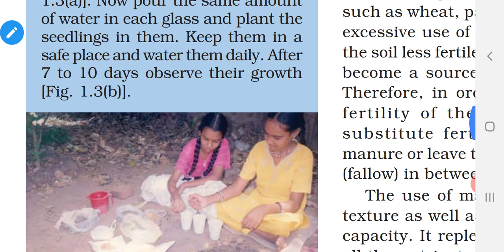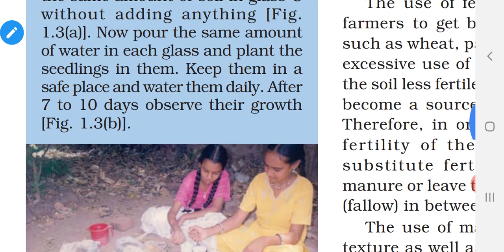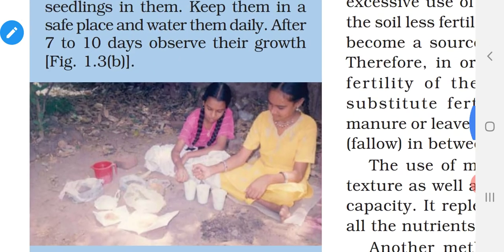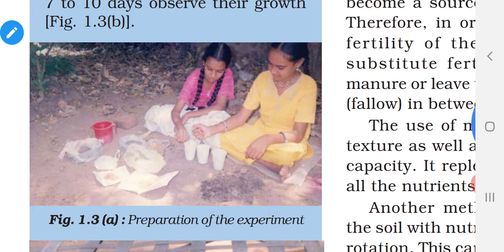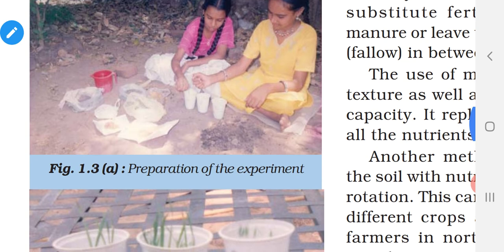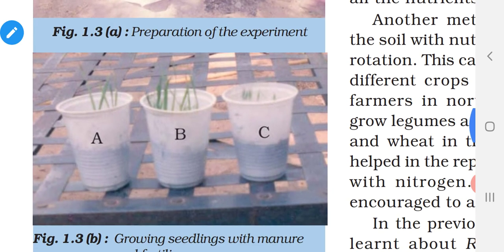If you have heard from your parents, neighbors or farmers the words urea, ammonium phosphate, super phosphate and all, these are called fertilizers. To the B, you add some fertilizers, and to the C, you do not add anything, neither manure nor fertilizer. Then pour an equal amount of water to the 3 tumblers. You leave it for some days. What happens? See the growth.